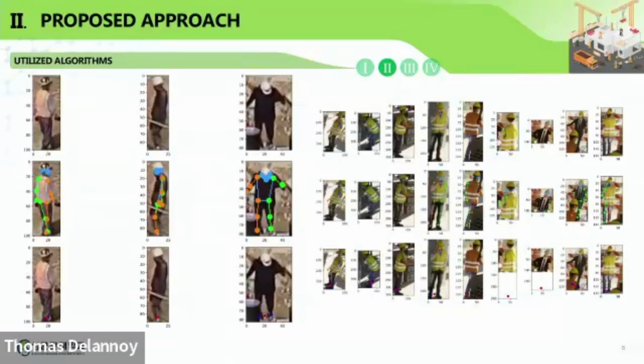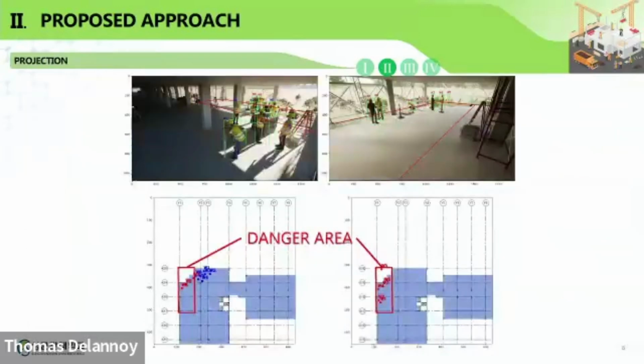We also utilize keypoint detection to localize the position of the worker, in case the object is occluded by other objects. As you can see, if the bottom part of the worker is occluded, our keypoint-based detection result can infer the bottom position of the worker. And with the homography matrix between the camera and the bird's eye view map, we can localize the location of the worker.